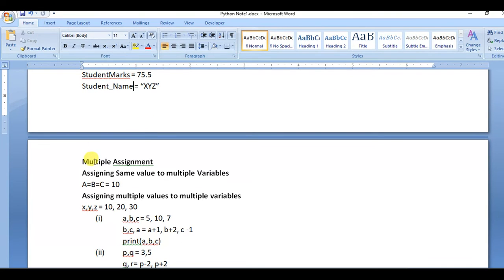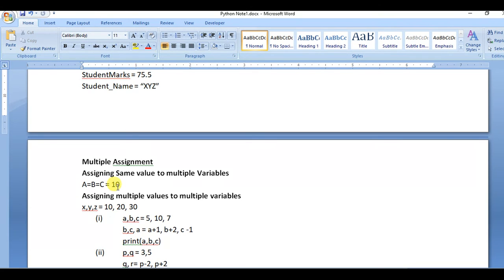Okay, multiple assignment, so assigning the same value to multiple variables. In this way, suppose you want to assign 10 to a, b and c, all these variables have to be assigned the same value.